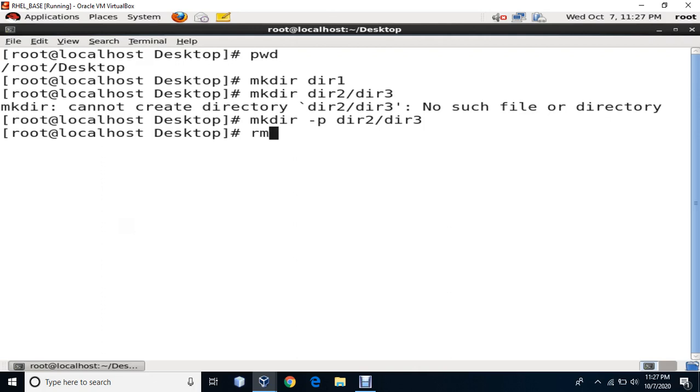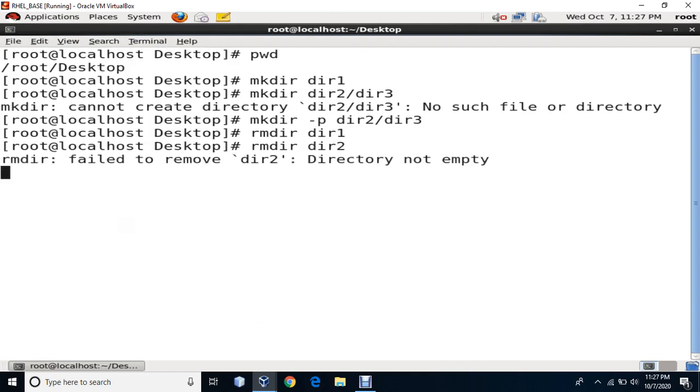Now if I want to remove directory 1, I write rmdir, which is remove directory, and the name of the directory. It removes the directory. But here if I say remove directory directory 2, it gives me an error and says the directory is not empty. So with this we understand that rmdir or remove directory is used only for empty directories. For the case in which the directories are not empty, I can use a command which is rm.